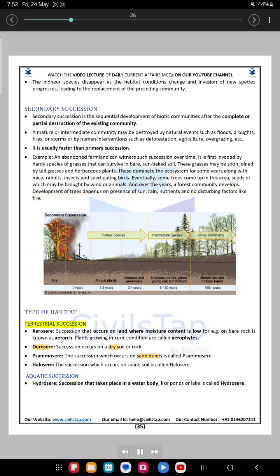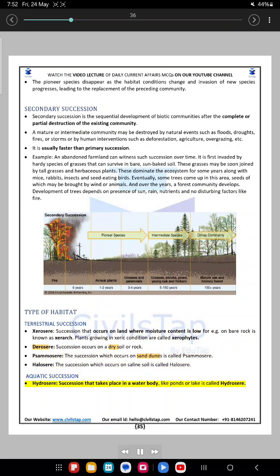Type of habitat. Terrestrial succession. Xerarch: succession that occurs on land where moisture content is low, for example on bare rock, is known as xerarch. Plants growing in xeric conditions are called xerophytes. Lithosere: succession occurs on dry soil or rock. Psammosere: the succession which occurs on sand dunes is called psammosere. Halosere: the succession which occurs on saline soil is called halosere.